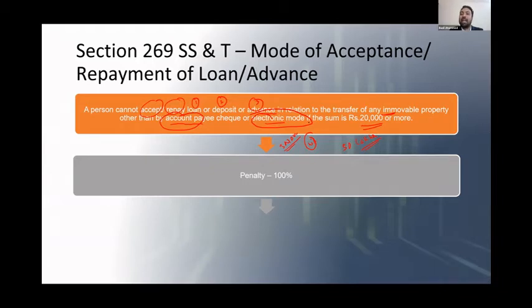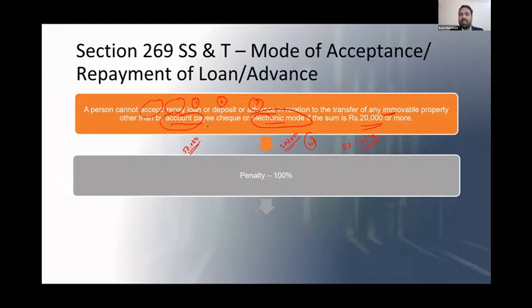100% is your penalty. Let's take another example. Suppose you took a loan. I'm not talking about a bank loan. You took a loan from someone. Maybe you are a businessman, you just need money. So you went to someone and took a loan of 50,000. Again, it was done in cash. Normally, if you're a business person, all this happens.